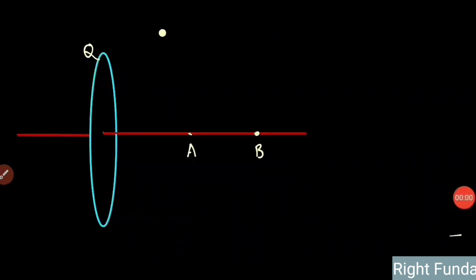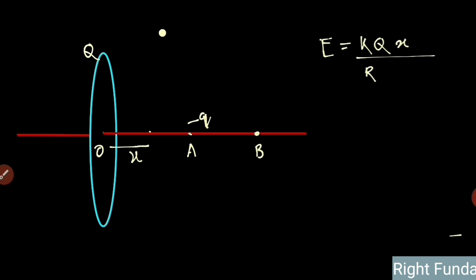Let's discuss this question. As we release the charged particle from A, it will be minus Q there. So it will be attracted toward the ring and it will come toward the O point. As it comes here, everywhere it will experience electric force due to the electric field. Suppose it is at a distance x at any instant of time. So we will draw the free body diagram. Then the electric field will be equal to KQx by (R square plus x square) to the power 3 by 2, we know. So it will be experiencing a force F equal to qE, and this much force will be experienced.